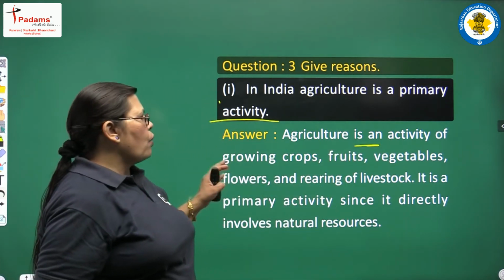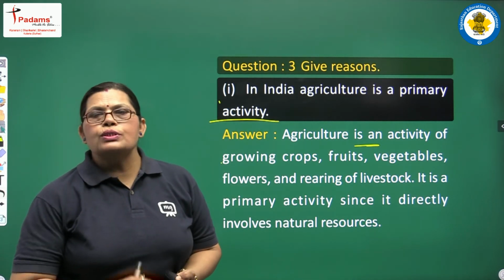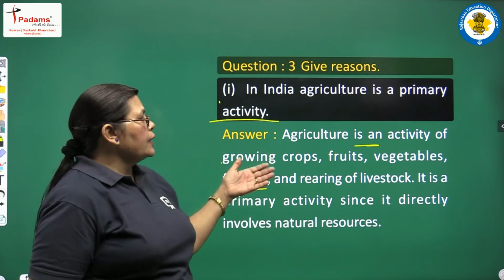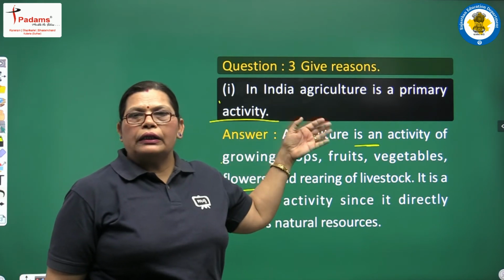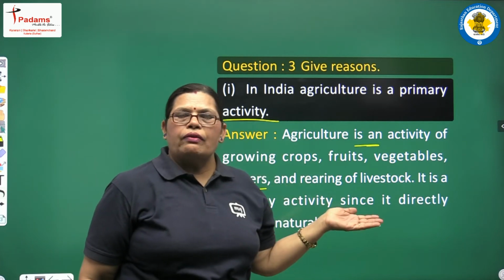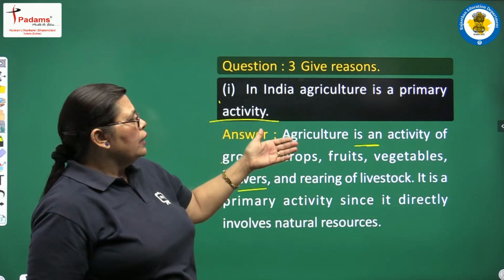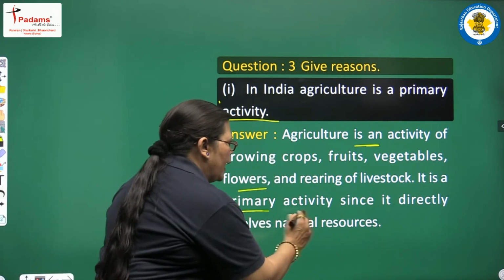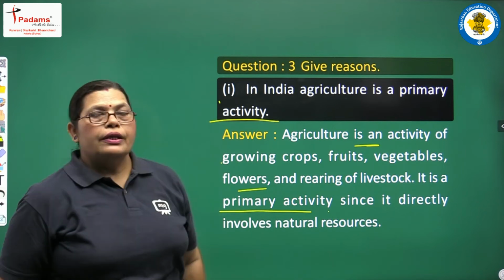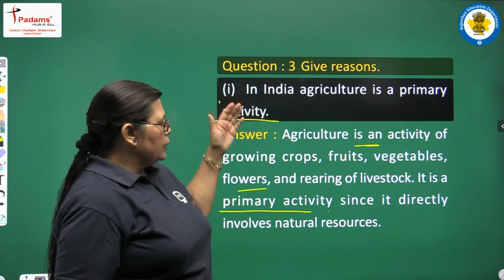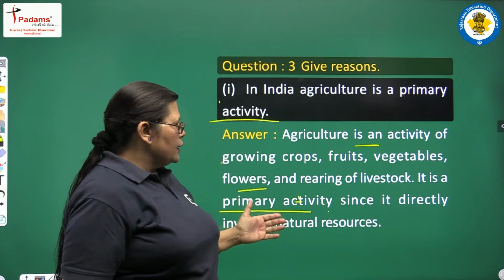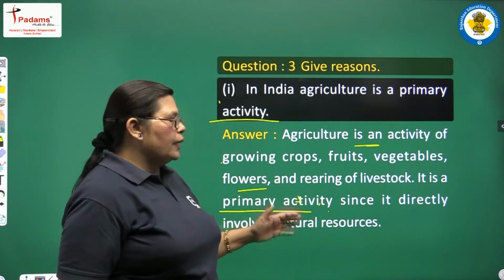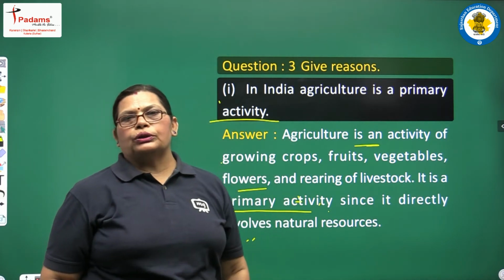Agriculture is an activity of growing crops, fruits, vegetables, flowers and rearing of livestock. Yes, we had discussed the definition of agriculture in our previous question as well as in our chapter reading session. So first we will write this here about agriculture. Then, it is a primary activity since it directly involves natural resources. So our answer is totally correct. This is included in the primary activities because it directly involves natural resources.